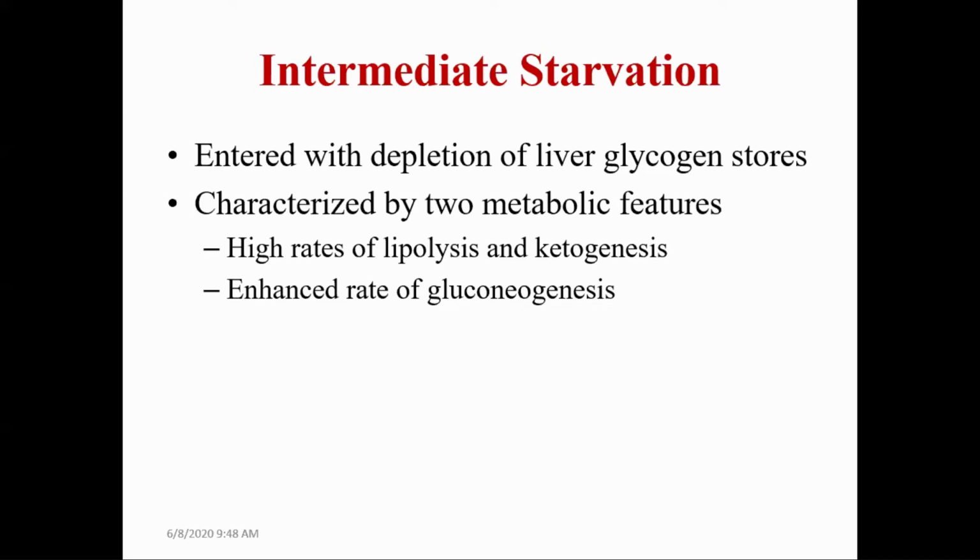After 16 hours, the liver glycogen is depleted and intermediate starvation starts. It is characterized by two metabolic features: a high rate of lipolysis and ketogenesis, and an enhanced rate of gluconeogenesis. As soon as glycogen is depleted, the body depends mostly on fatty acids as a source of energy.